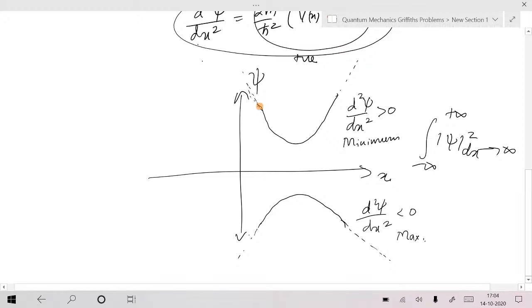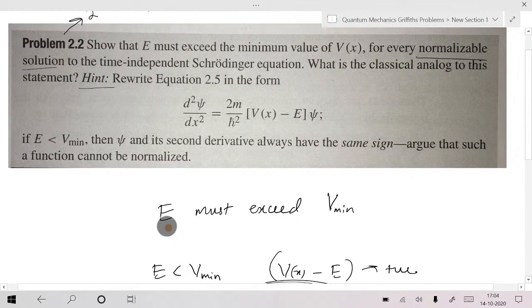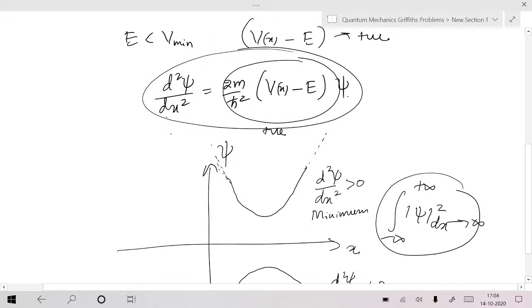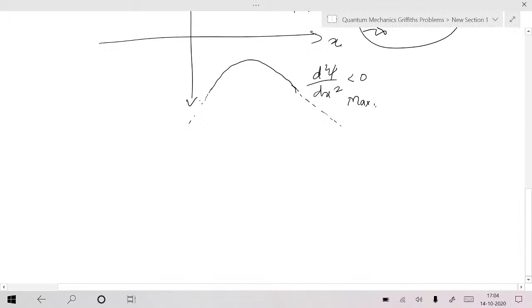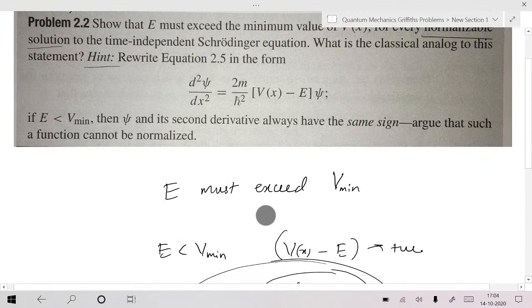This kind of curve will always diverge, and the area under the curve, the integral of mod psi square dx, will always diverge. That's why energy must exceed the minimum value of the potential. That is the first idea. The classical analogy is this: if energy is less than the potential energy, the kinetic energy would have to be negative. That cannot happen classically, but quantum mechanically we think about all possibilities. That is the rule that we take.